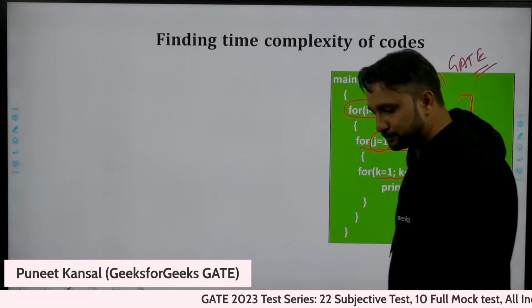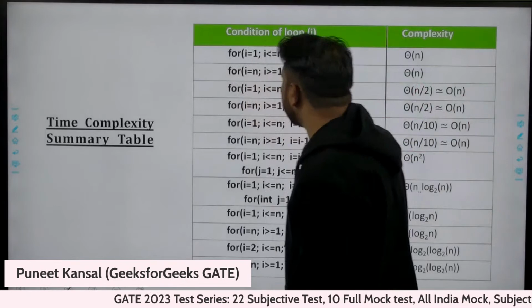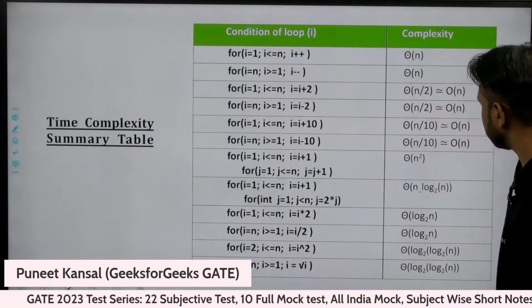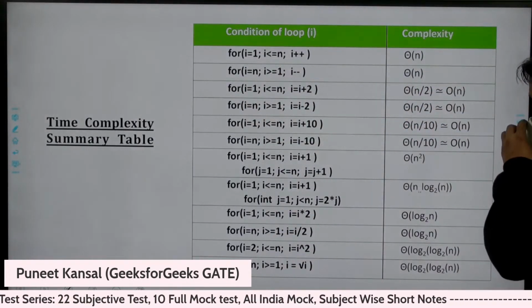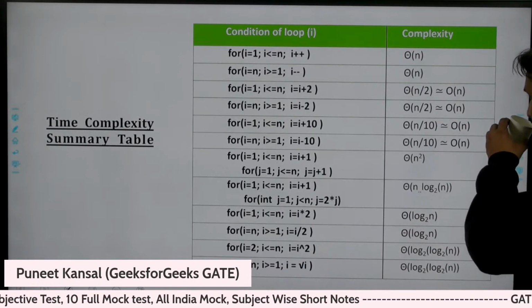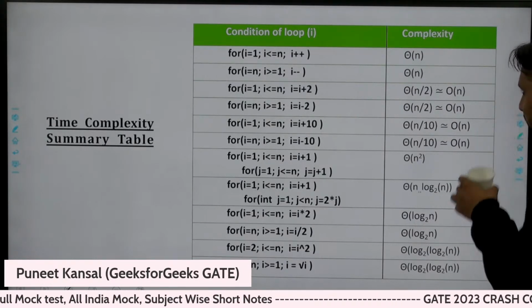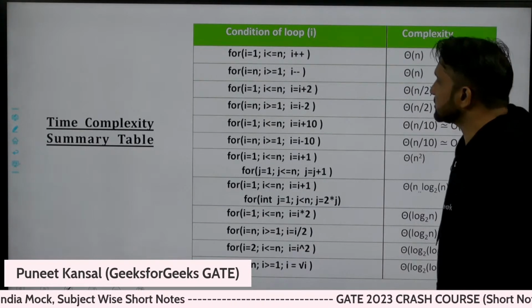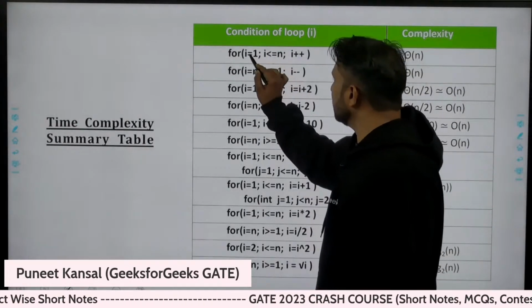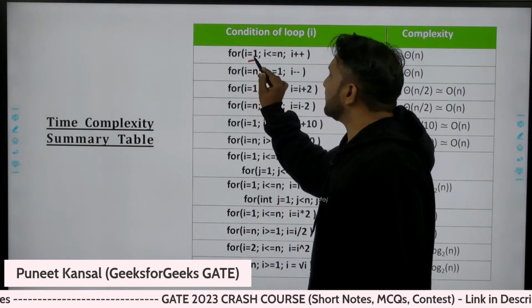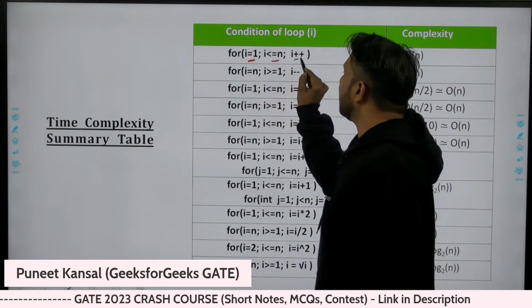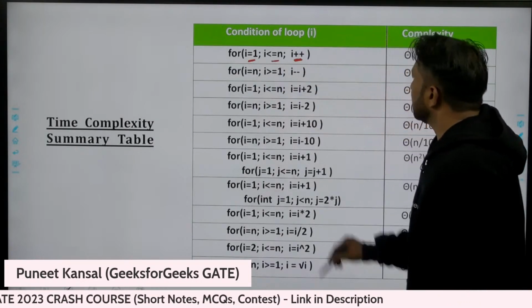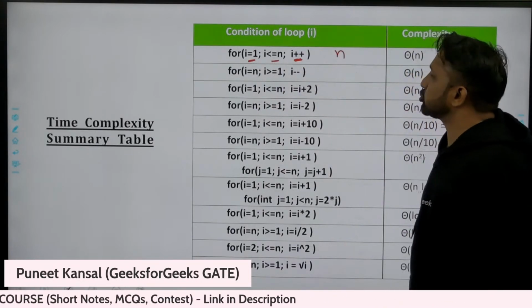Okay, so let's recap what we have covered till now. If we have a loop like this which is going 1 to n, every time I'm incrementing by 1, this loop will take n steps to execute.